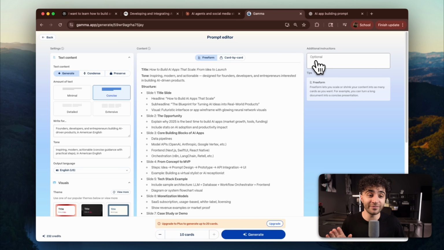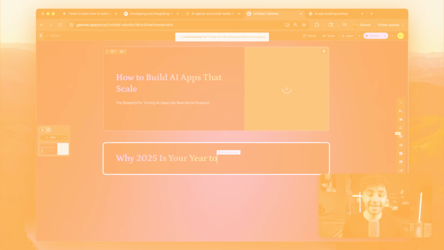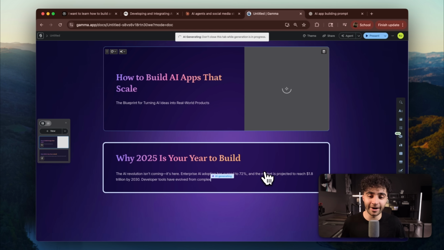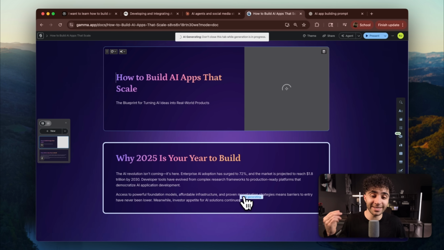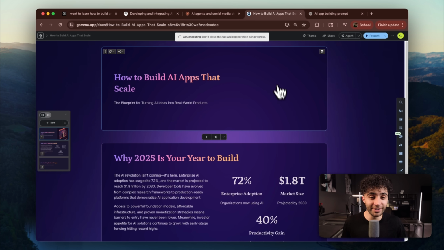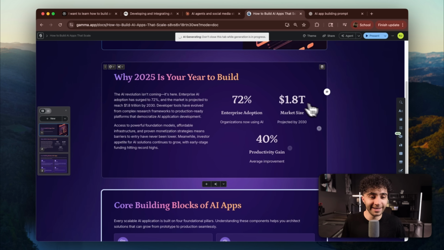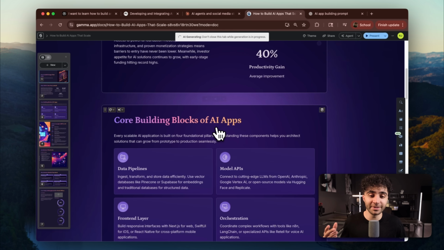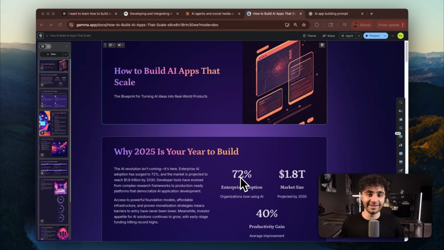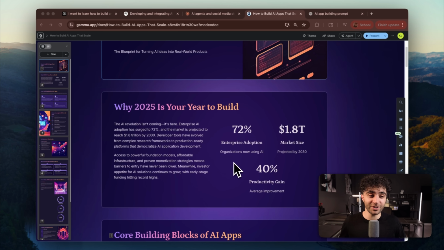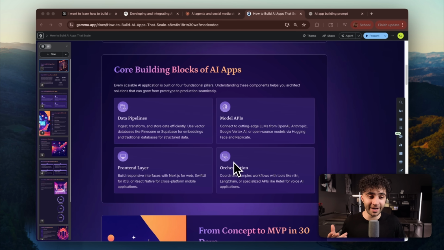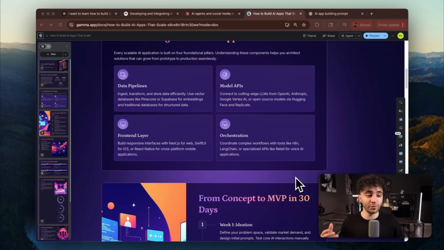And then we have the option of adding optional instructions up here. We're just going to leave it how it is, and we're going to generate these 10 cards. And as you can see right here, it's creating the entire thing for us in real time. So you can watch exactly how it builds everything out. This right over here, that's an AI generated image, and it does look like an illustration. It looks extremely well. As you can see, they developed it extremely clean, and this is insane. In about 60 seconds, Gamma created professional slides with perfect formatting, and it generated relevant images and graphics for every single one of the slides. This presentation would take most people 3 to 4 hours to create, and we just did it in 5 minutes.